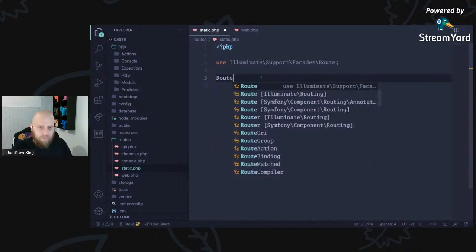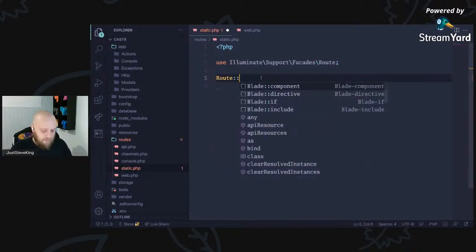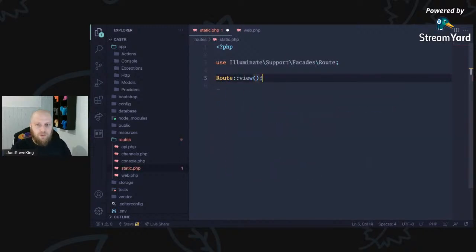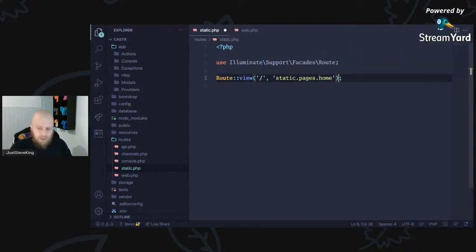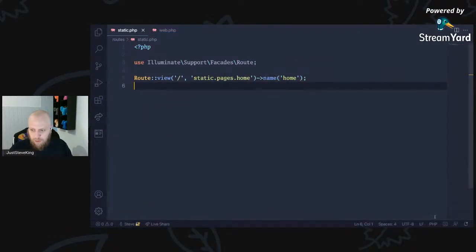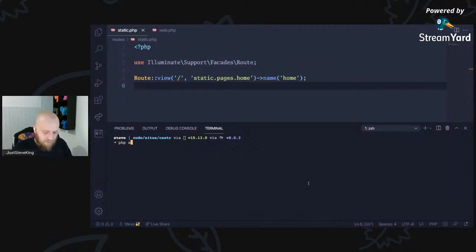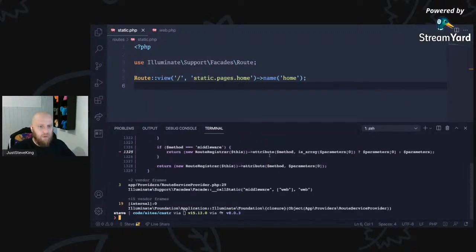So firstly, this is relatively static. There's not going to be too much going on in this page. So let's just say view. It's our home page, and we're going to put it in static pages home, and we're going to give it the name of home. So now, if I just do a quick route list, artisan route list, and we'll drop in the columns equals URI, action and name. Actually, we don't really need the action at this point, so we'll just do URI, name.